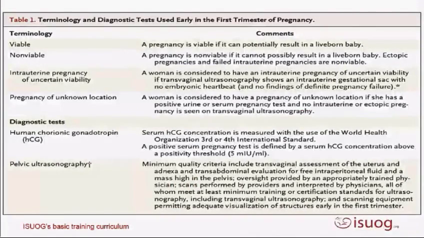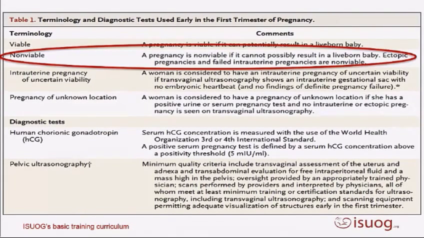So this is just a table that came up in the New England Journal of Medicine, I think earlier this year or last year, and it's just really to point out that when we're talking about whether a pregnancy is viable or non-viable, we have to be absolutely sure. Okay, and a non-viable pregnancy is any pregnancy that cannot possibly result in the birth of a live-born child. So obviously that's going to include ectopic pregnancies and failed intrauterine pregnancies.